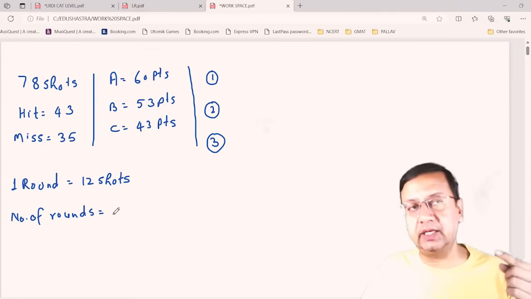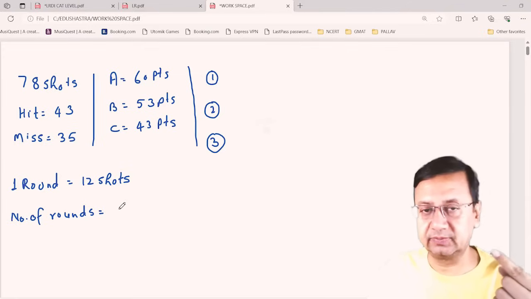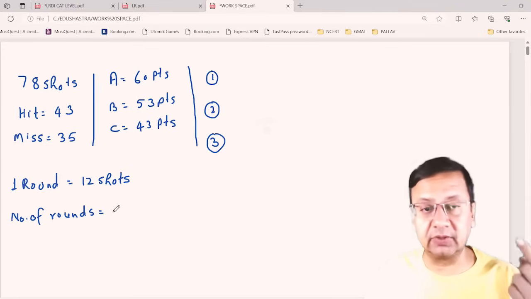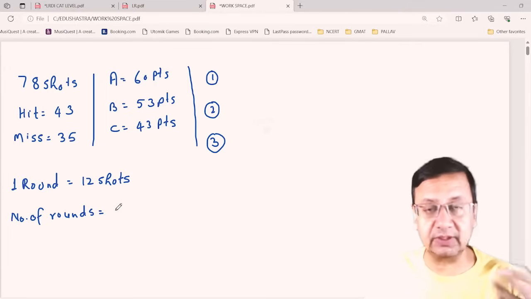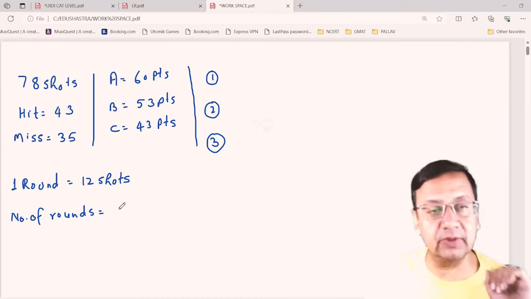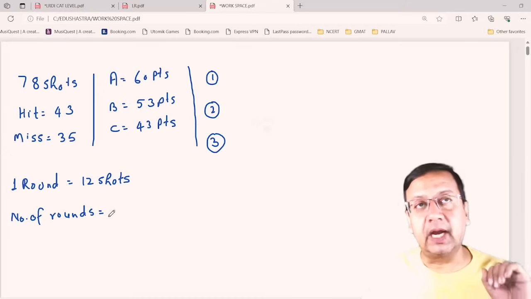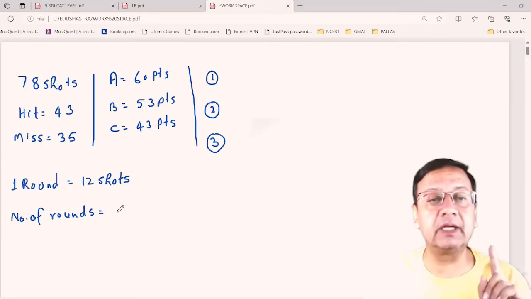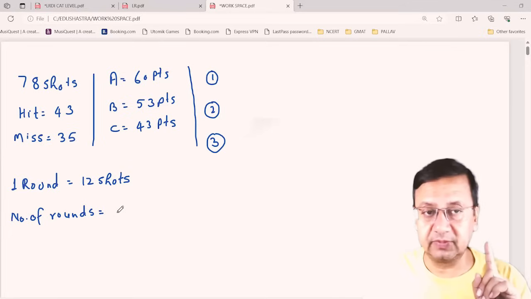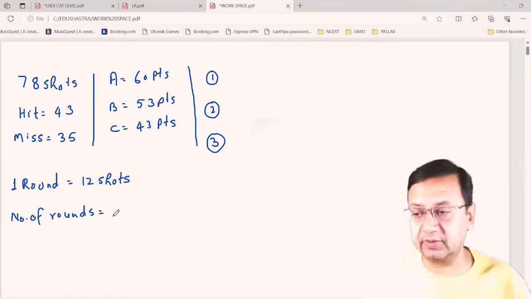So I can say if I am taking the first round 12 shots, second round 24 shots, third round 36 shots, and so on, moving gradually. So I can fire a number which is a perfect multiple of 12 under 78, right?